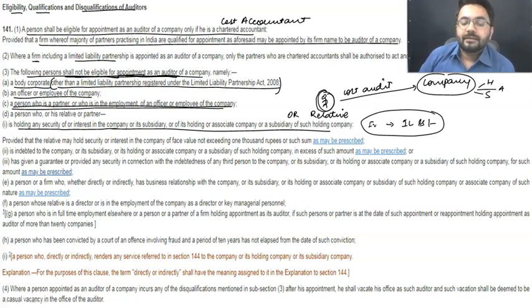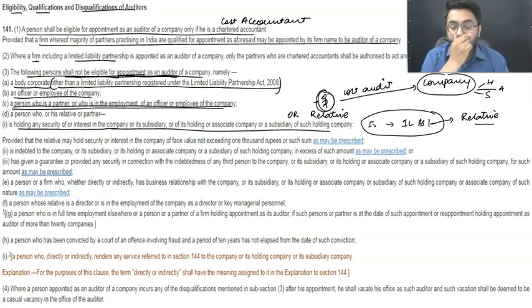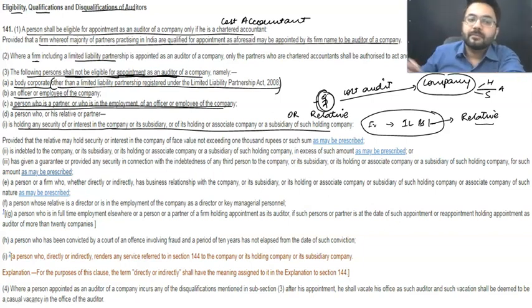Getting my point? Sir, no, I didn't get your point. See, first of all, for the cost auditor, it is straight away denied. This 1 lakh rupees limit is for a relative. Now, did you get it? You cannot hold shares either in the holding company or in the subsidiary company or in the associate company or in the company itself where you are going to conduct the audit. But your relatives can hold shares in such a company up to a face value of 1 lakh rupees. It is allowed for them.